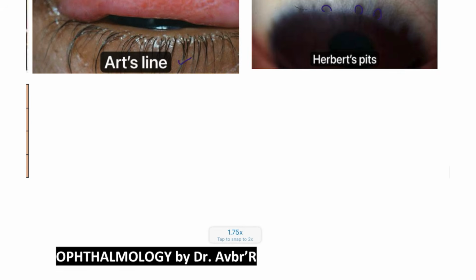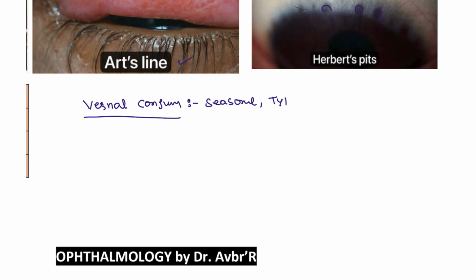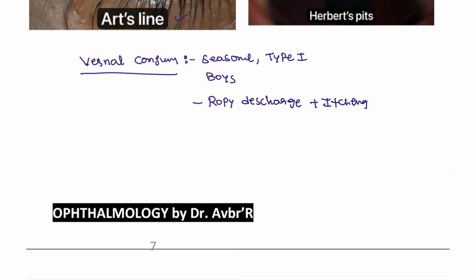Next condition is vernal conjunctivitis. What is meant by vernal conjunctivitis? The name itself tells us this is not an association of bacteria or virus. Vernal conjunctivitis is seen in patients with seasonal allergy, like a type 1 allergic hypersensitivity reaction, especially seen in boys, most commonly about 10 to 15 years old, and they are going to have ropey discharge, plus itching. So itching is also present in these patients, right?